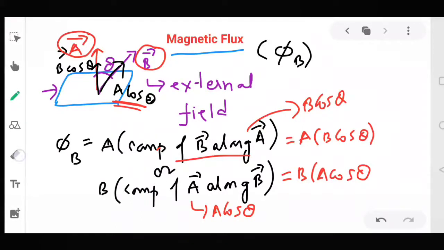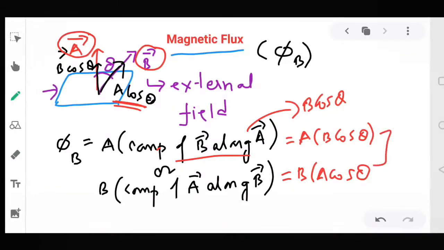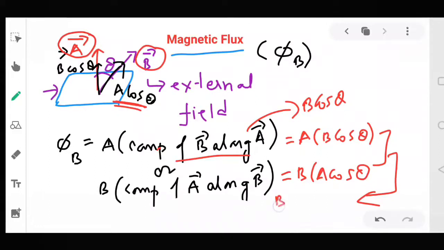We can generalize these two results and write BA cos theta.